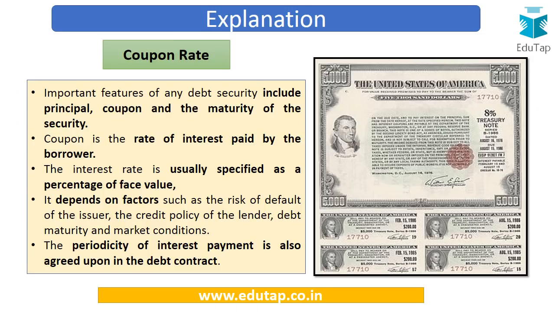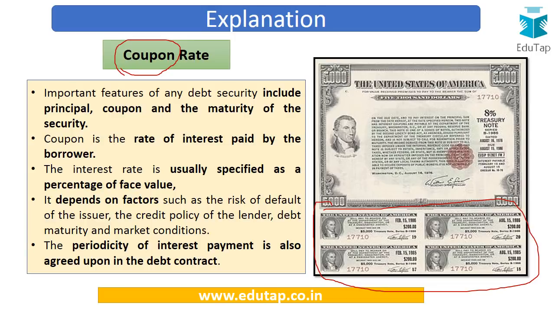When we talk about the coupon rate with regard to the bond, the coupon rate denotes the interest rate which is to be paid by the borrower or the issuing company. Now why is this called coupon? Earlier there were coupons attached with the bond, and you had to encash these coupons for interest at specified dates. This is why it is termed coupon, and the rate at which interest was paid was termed the coupon rate.